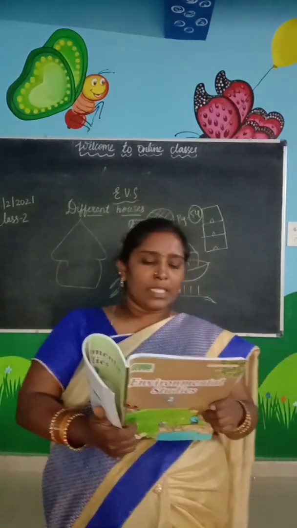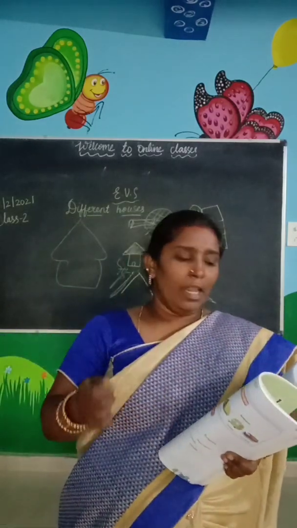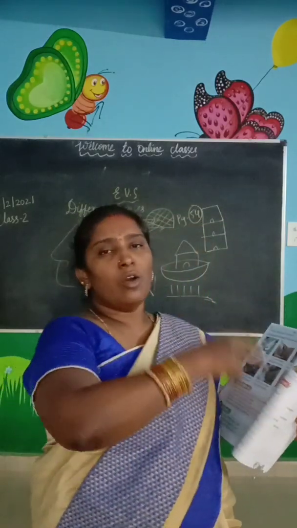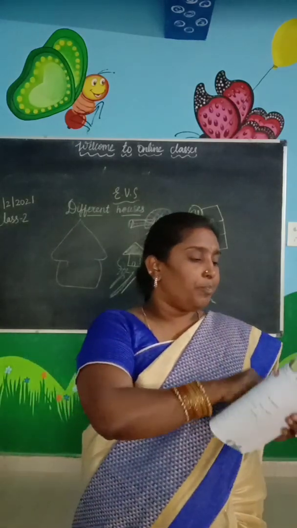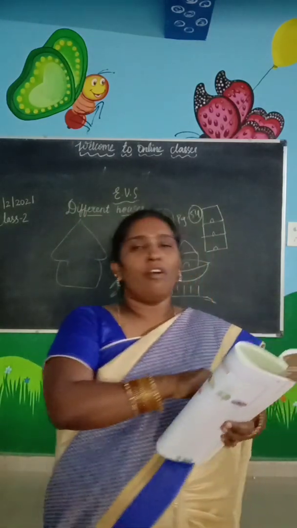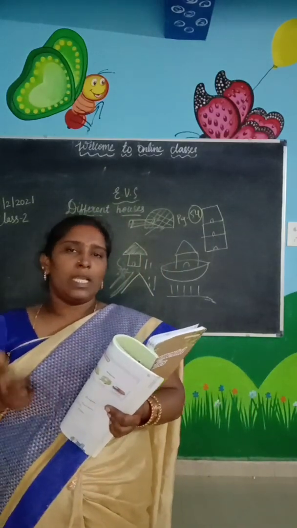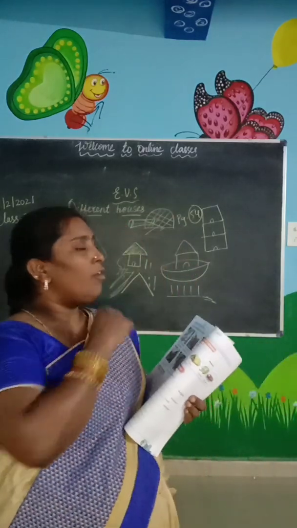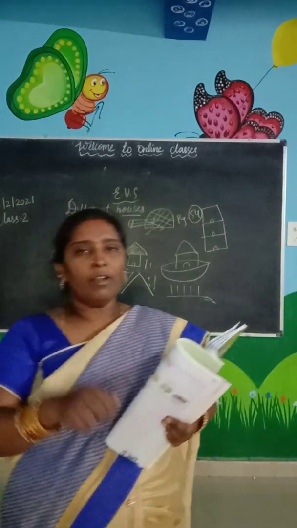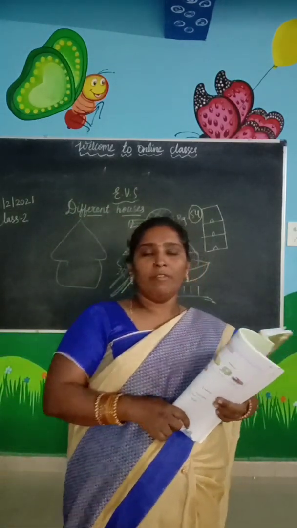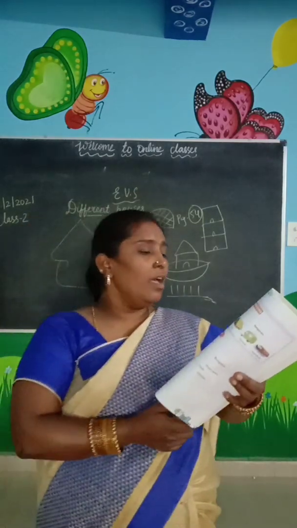Then a mason makes the walls of a house. After looking into the plan, a mason will construct the walls of the house with bricks, cement and concrete. A carpenter does the woodwork of a house. Then what about the doors? Doors will be wooden, no? So a carpenter will make doors, windows and cupboards, everything wooden.